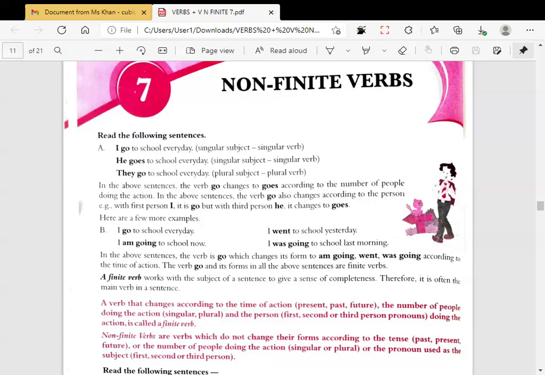Secondly, he goes to school every day. He is a third person singular pronoun. Now what is the action going on? Somebody is going to school every day. They go to school every day. So plural subject, plural verb, singular subject, singular verb. Can you see the form of the verb? What is the verb over here? Go. Go changes to goes. Go will change to went. Go will again change to gone. Is it changing its forms? So a verb that changes its form is what kind of a verb? Finite verb, right?